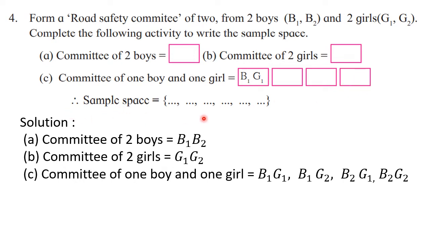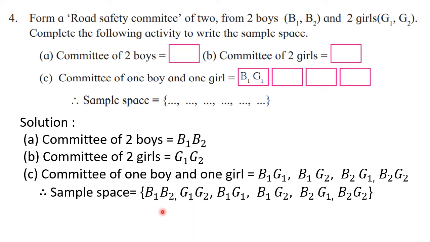And from this we have to write down the sample space. Okay, so the answer of this box and all these boxes. If you write these answers correctly, then it is possible for you to write down the sample space correctly. Okay, so sample space is equal to B1 B2 here, then G1 G2, then B1 G1, B1 G2, B2 G1 and B2 G2. Okay, so in this way we have to complete it. Only we have to write down whatever is asked. Write down exactly in the same manner.